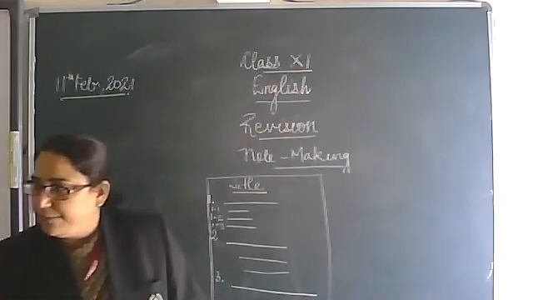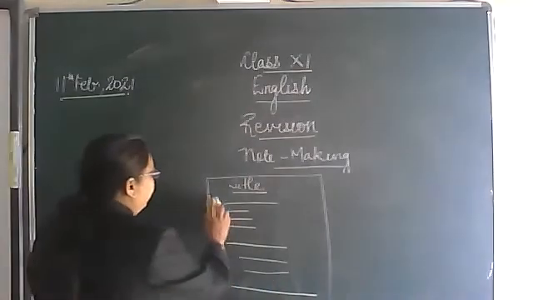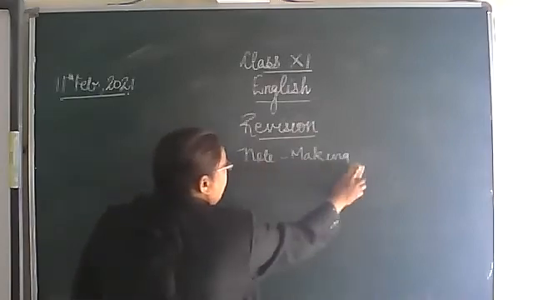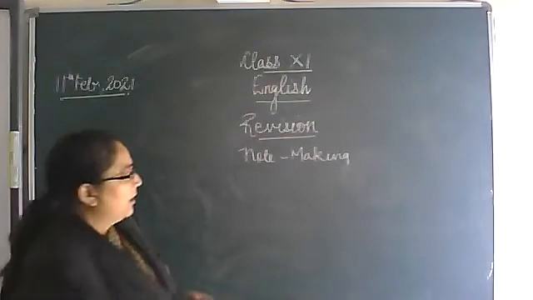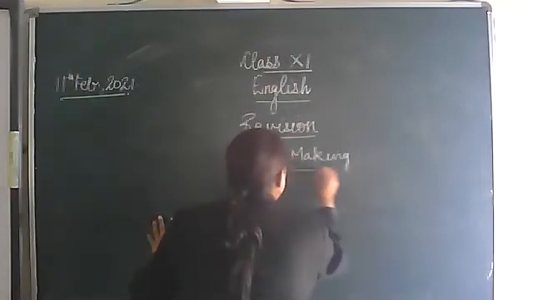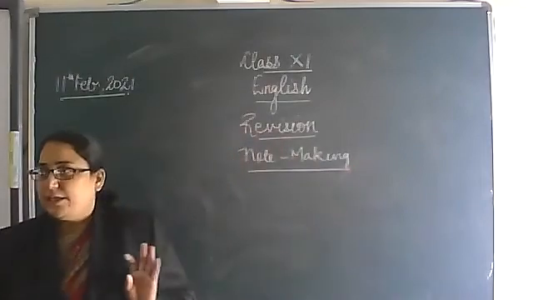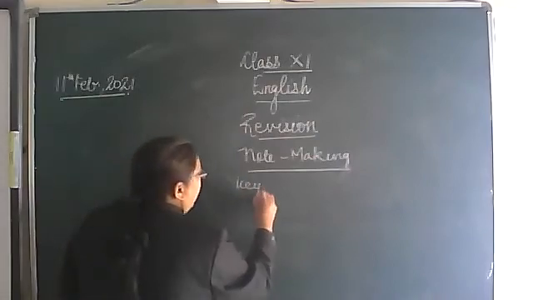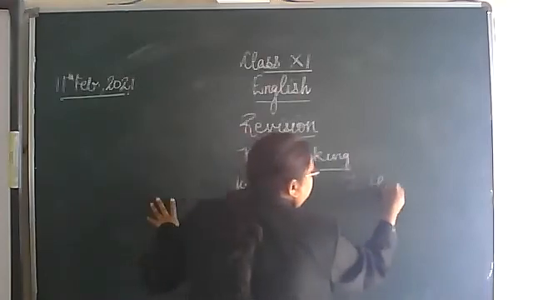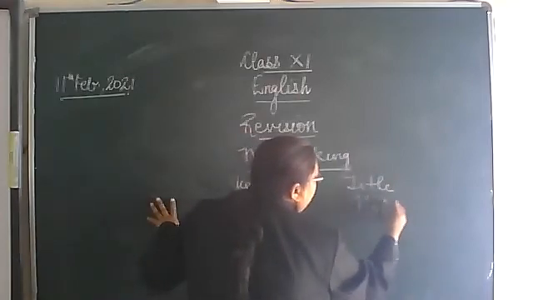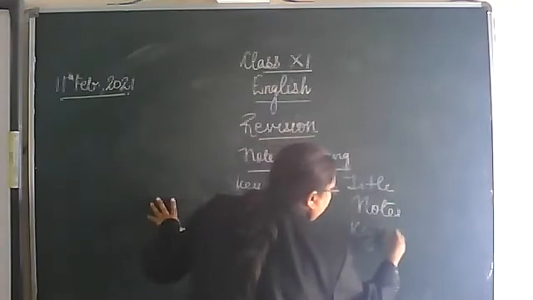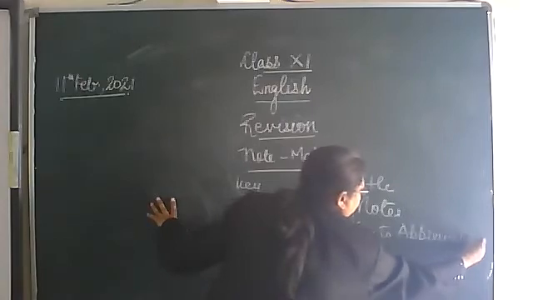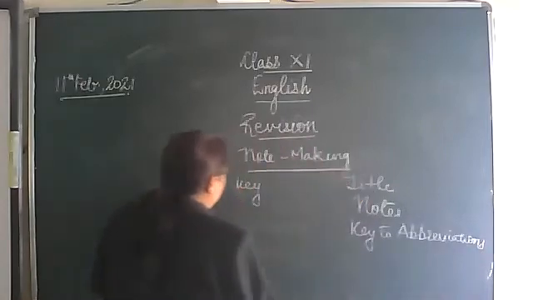In books, you will find 3 main points and their sub-points, you will find 4, and their sub-points. After you have done your note making part, what you are going to do is make a key to abbreviations. Let me explain this part. The first thing was title, the second thing was notes, and the third is key to abbreviations.